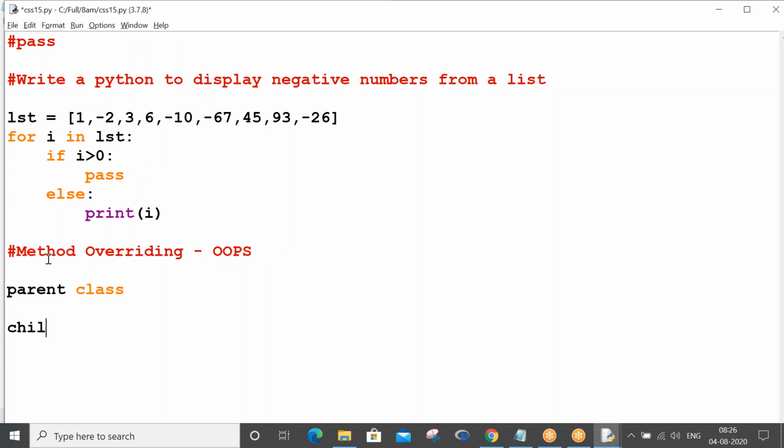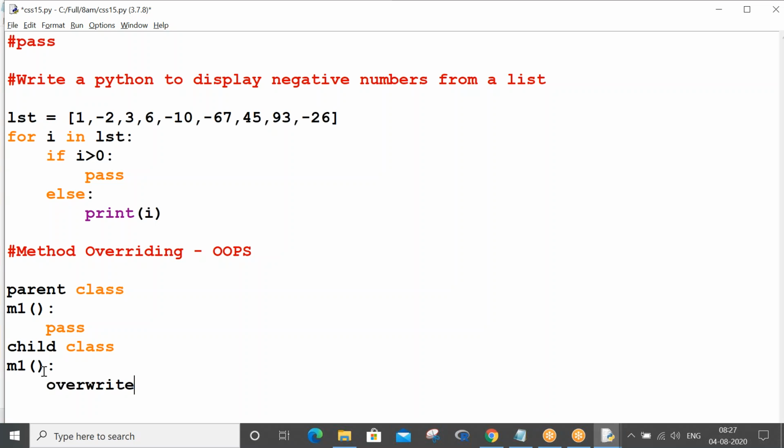The parent class has got a method m1, and the same m1 you want to define in the child class. So in the parent class, in this method m1, you write pass as the logic. And then what you do is you override that method in the child class. So you don't bother if you do not understand whatever I have written in the last 5 or 6 lines. No need to worry.